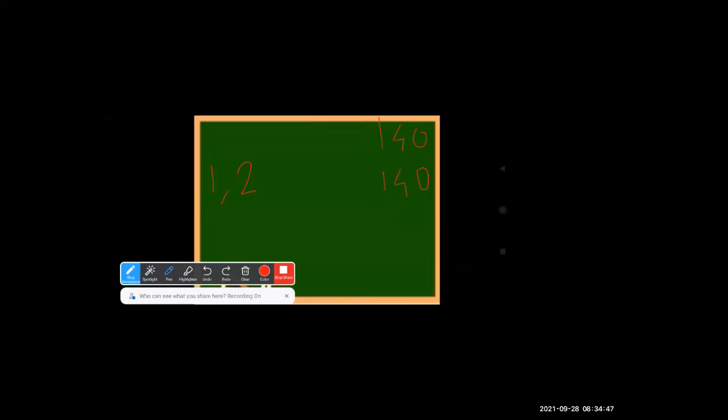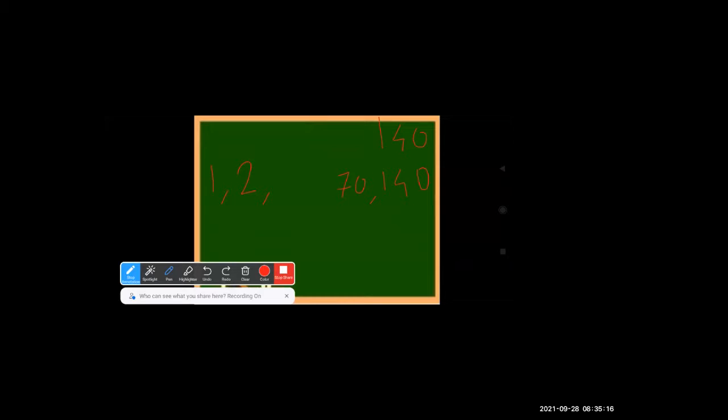Now 2, you have to divide and see. 140 divided by 2. 2 7s are 14, right? And 0 is there. So 2 into 70 will be 140. Okay. Now 3. Let us try for 3. Is 3 a factor of 140? Just tell me yes or no. Is 3 a factor of 140?